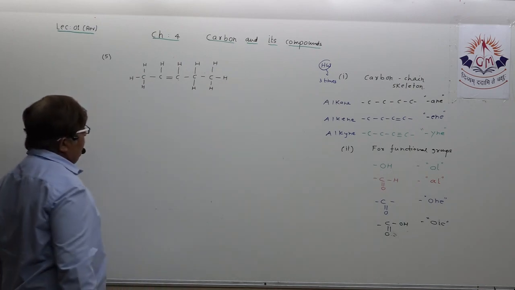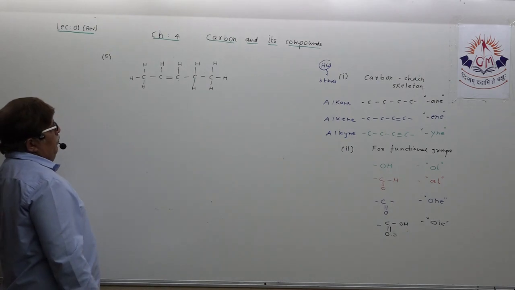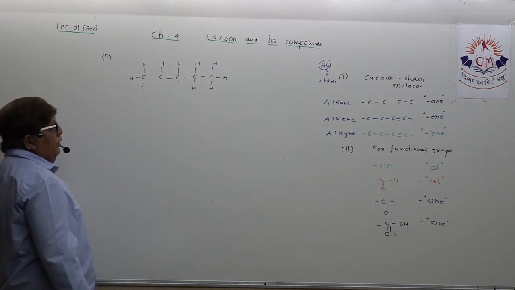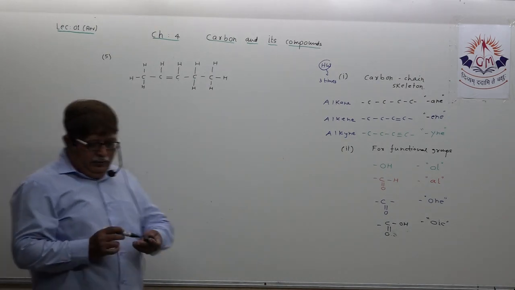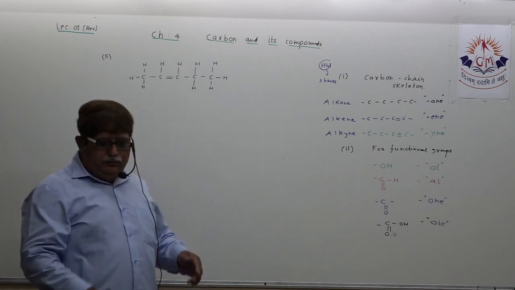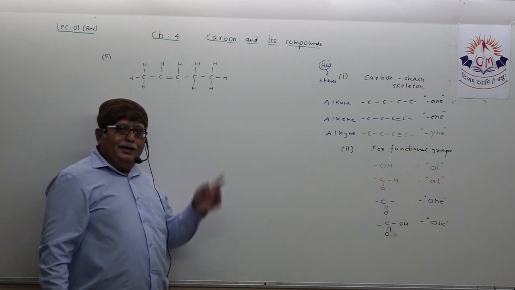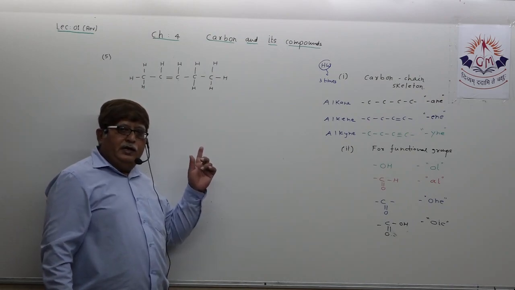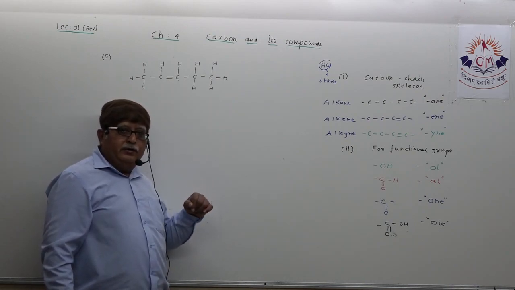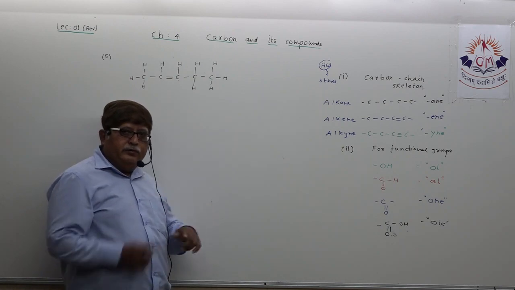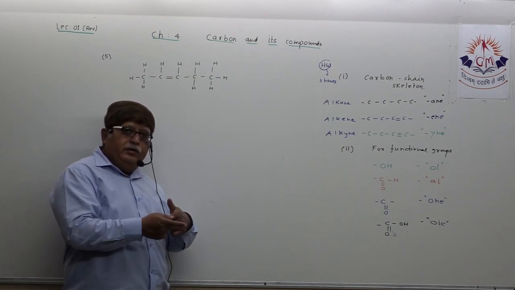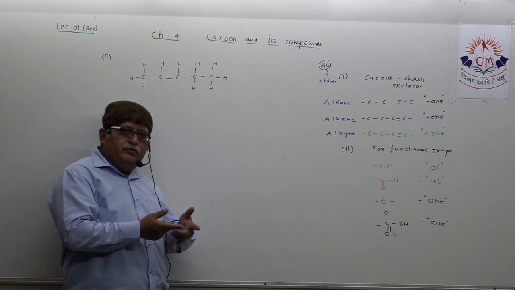Okay. First you see, dear student, what I am taking care of. See, you have to study everything in the reverse manner also. I am drawing the carbon skeleton and we are trying to name it, but the same name can be given to you and you are asked to draw the structure.